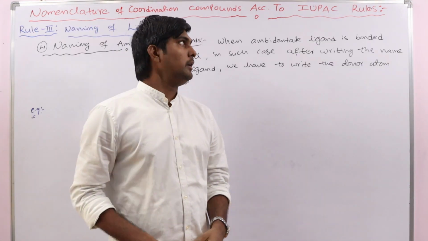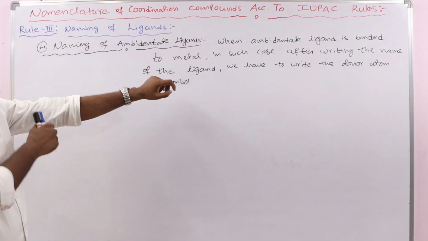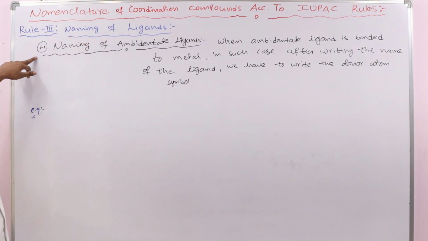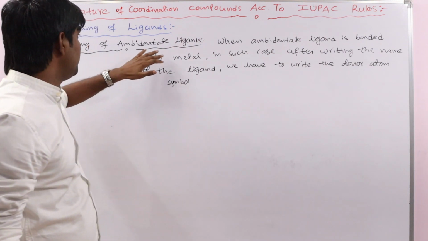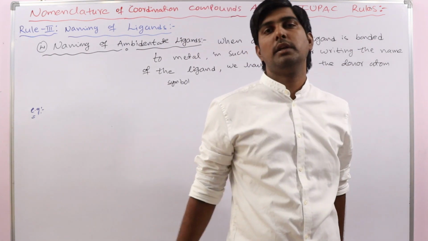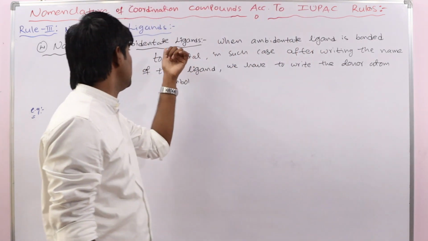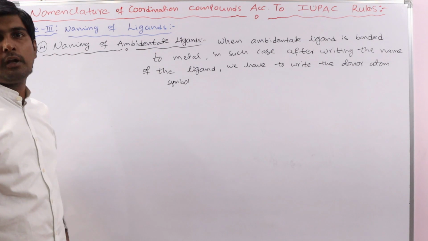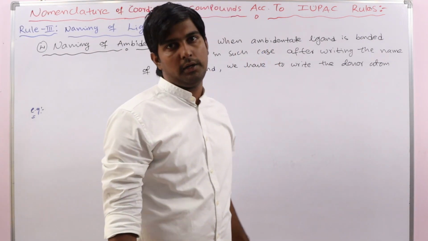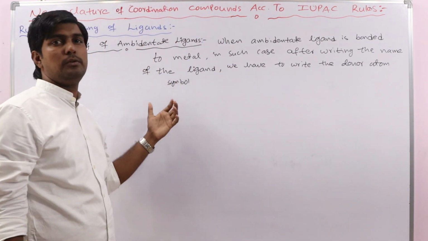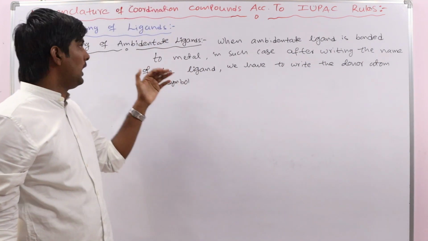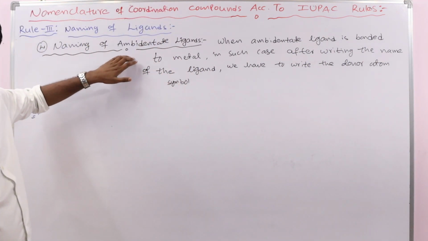Now let us see the naming of ambidentate ligands. In the naming of ligands we are discussing the fourth point. How to give names for the ambidentate ligand? What is an ambidentate ligand? We already discussed it in the previous lectures. If a ligand has more than one donor site, in one complex it uses one donor atom, in another complex it uses another donor atom, they are called ambidentate ligands.